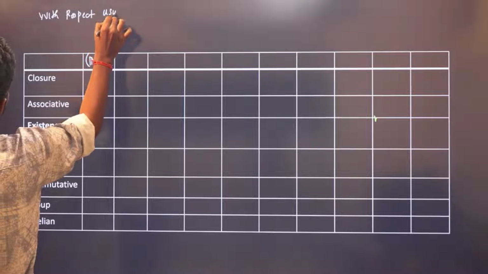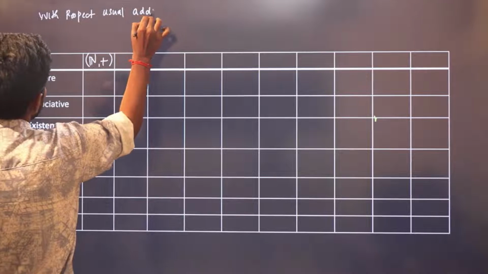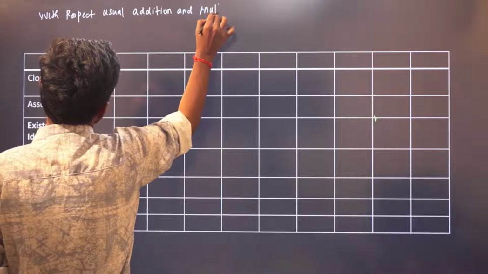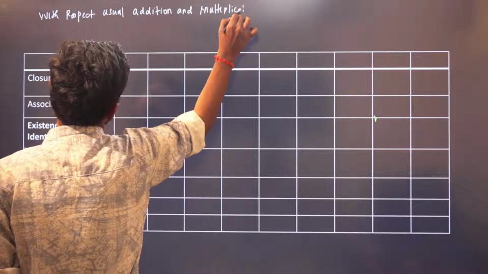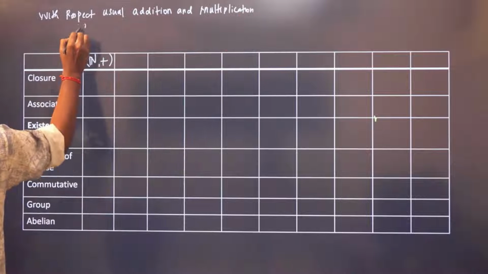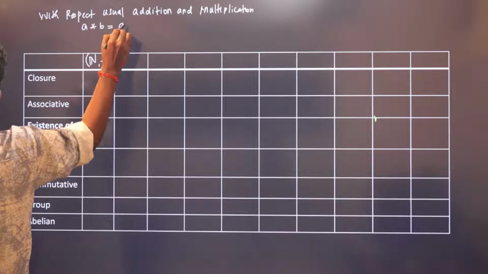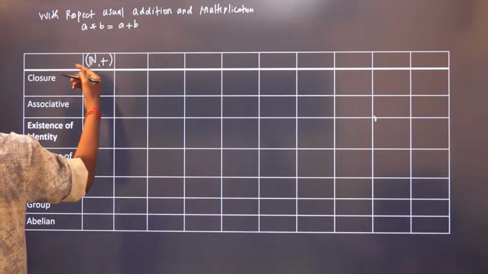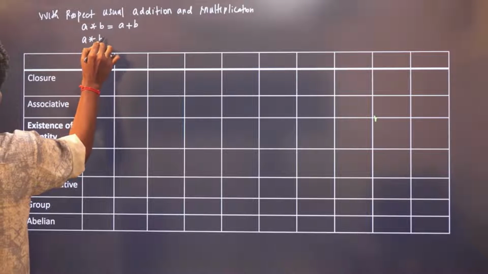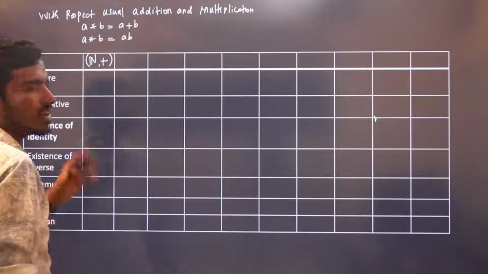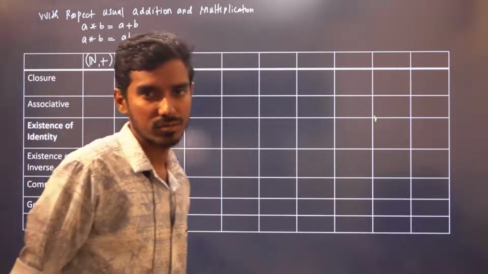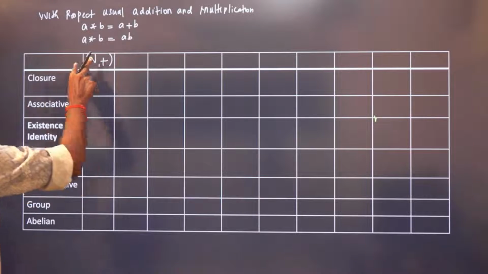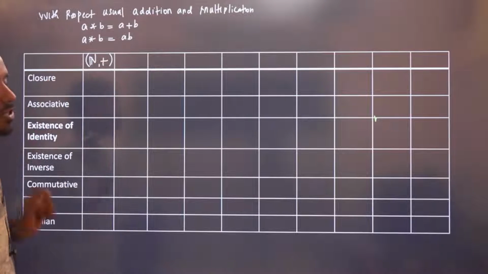With respect to usual addition, multiplication. That is what we're going to discuss now, right? Whenever you are adding, A star B is A plus B. Here the operation is plus. And whenever you are multiplying, you need to multiply A into B. That is what we usually do, right? 2 into 3 is 6. This is usual addition, usual multiplication. Okay. Now consider natural numbers with respect to addition.